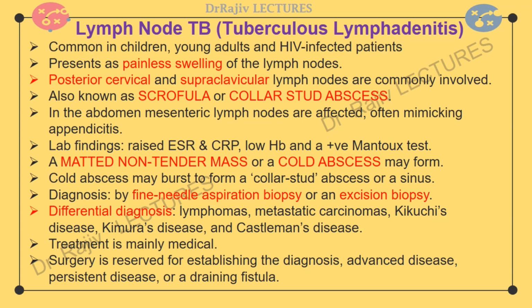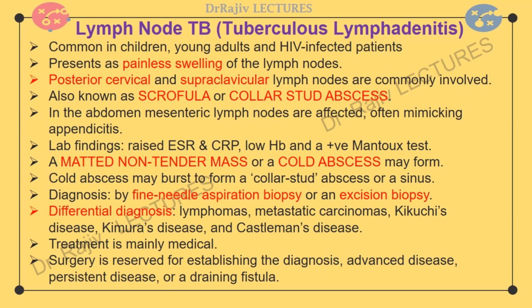This gives rise to a bilocular mass with cross fluctuation. This is known as collar stud abscess. A sinus tract draining caseous material may also result over time. A tuberculous sinus typically has a watery discharge and undermined edges. Associated lung disease is present in fewer than 50% of cases, and systemic symptoms are uncommon except in HIV-infected individuals.